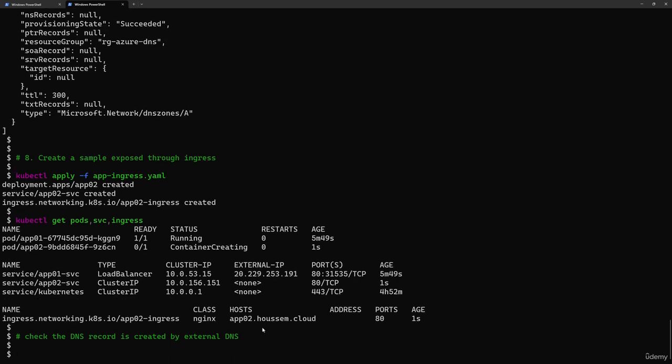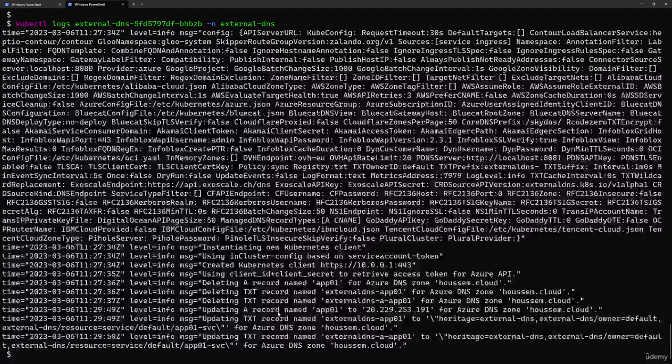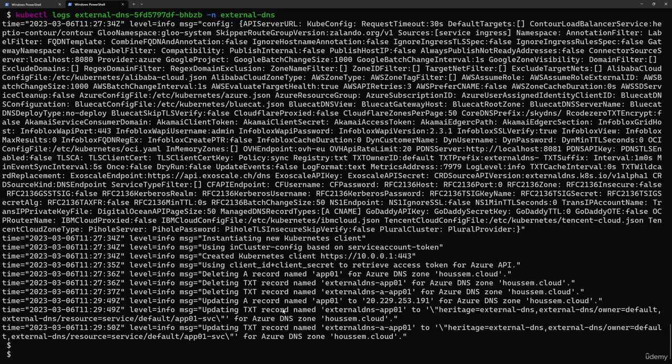Next, this configuration should trigger the external DNS so that it will scan and retrieve the configuration of this new ingress. So here, if I look for the logs from that external DNS, I should be patient here because external DNS will not be triggered immediately.